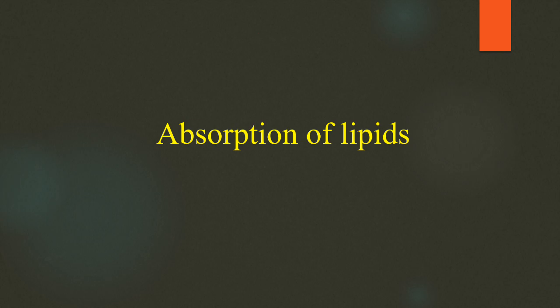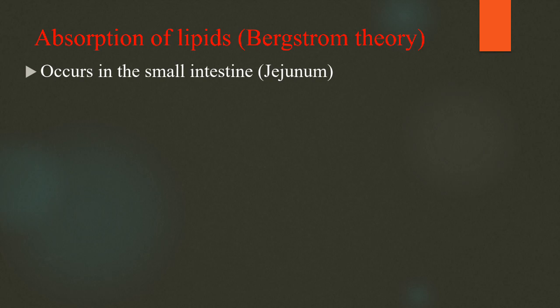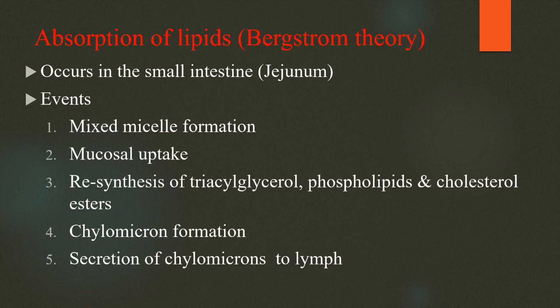Next, digestion is over and the different products are formed. How are they absorbed from the intestine into the blood? Absorption of lipids occurs in the small intestine, mainly the jejunum. What are the events which occur in lipid absorption? Mixed micelle formation, mucosal uptake, resynthesis of TGL, phospholipids and cholesterol esters, chylomicron formation, and secretion of chylomicrons to the lymph. We will discuss these.